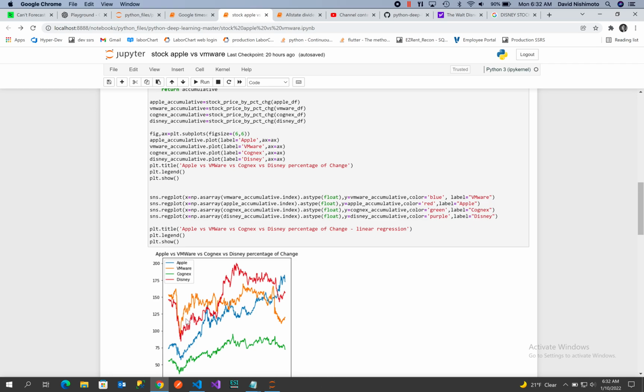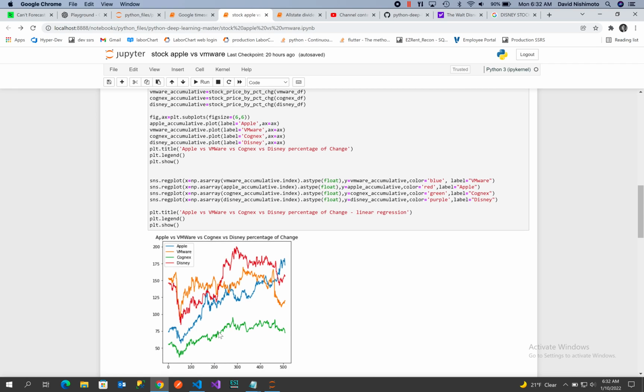You can see that Disney's percent change was really strong, but it seems to be slowing and tapering off. VMware was strong, actually probably relatively flat, but increasing. But there's a question here on the dip, and we'll see later when we put in a linear regression why VMware and some of these other stocks might be a concern.